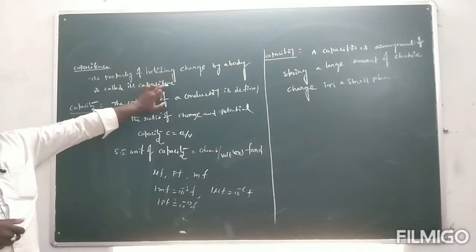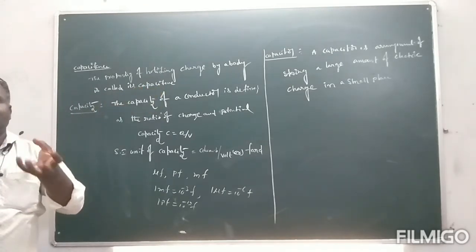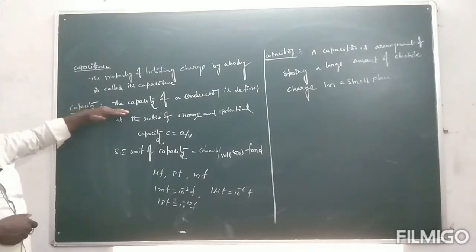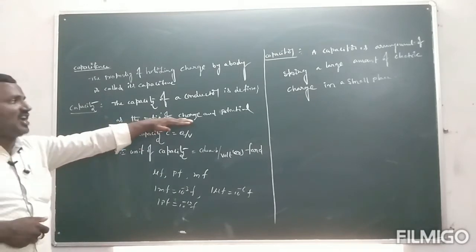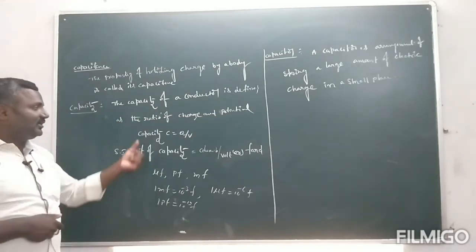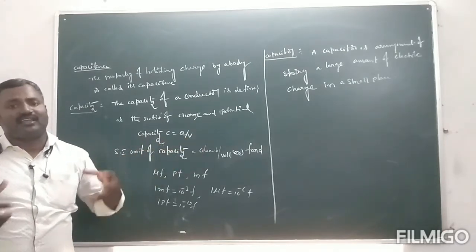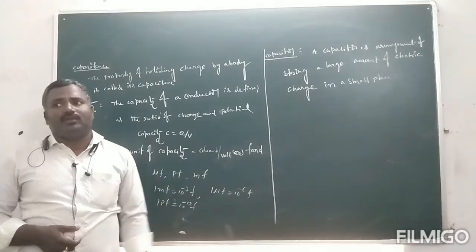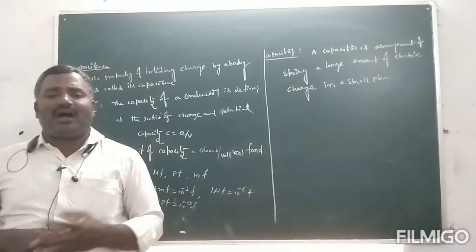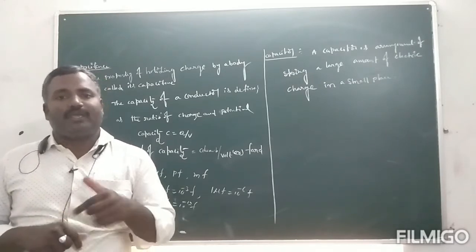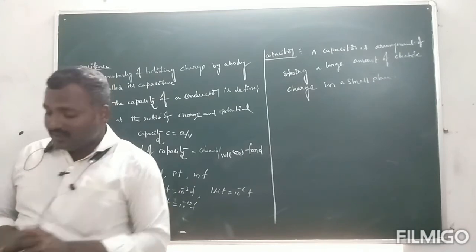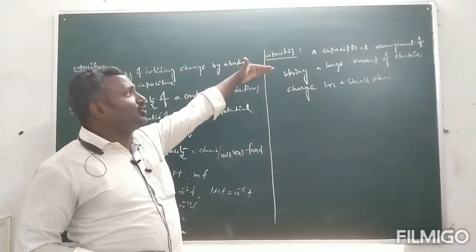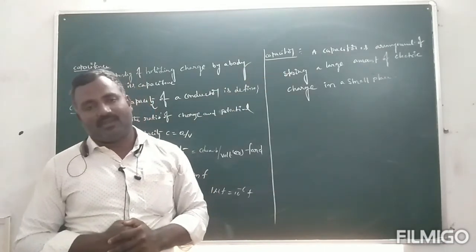Capacity of a conductor is defined as the ratio of charge and potential, that is C equals Q by V. The units of capacity are coulomb per volt, or farad; in practice microfarad, picofarad and millifarad. Now capacitor: an arrangement for storing a large amount of electric charge in a small place.